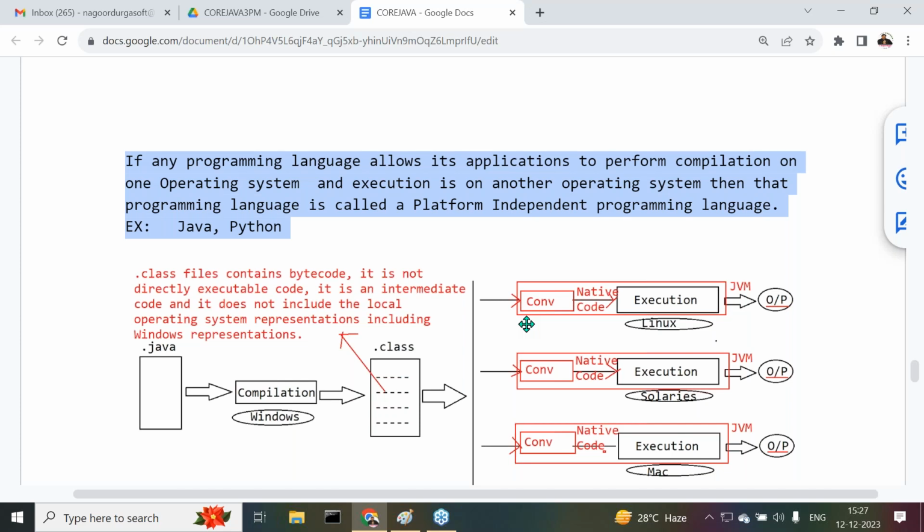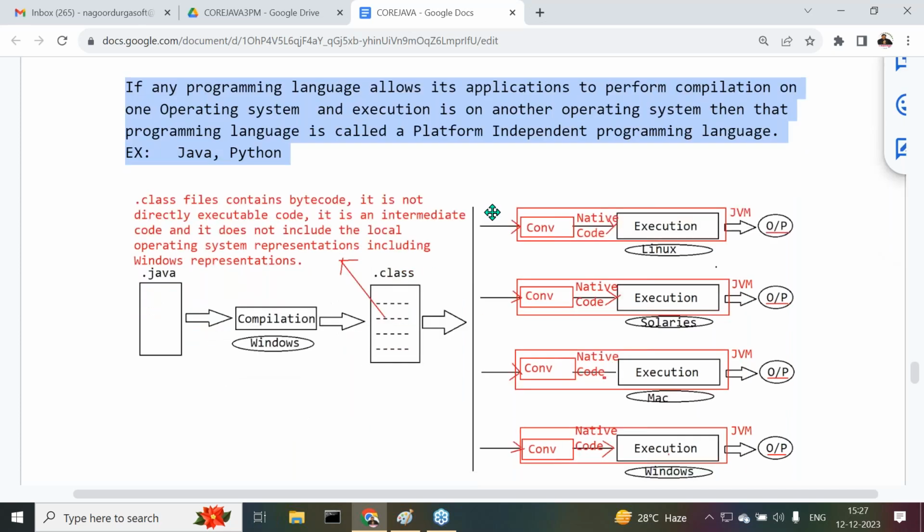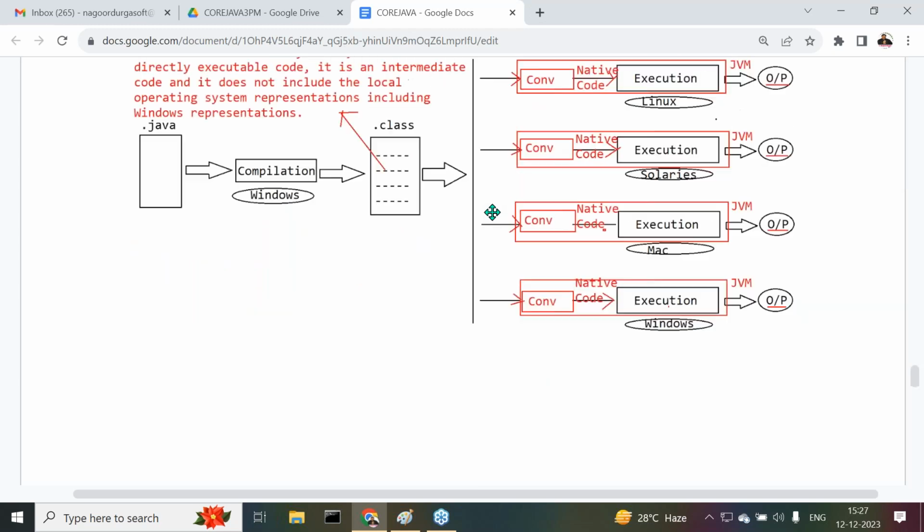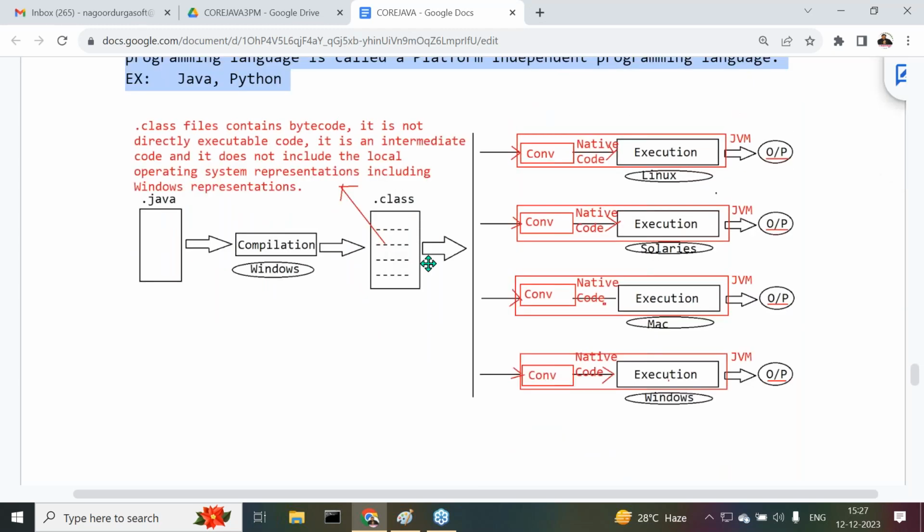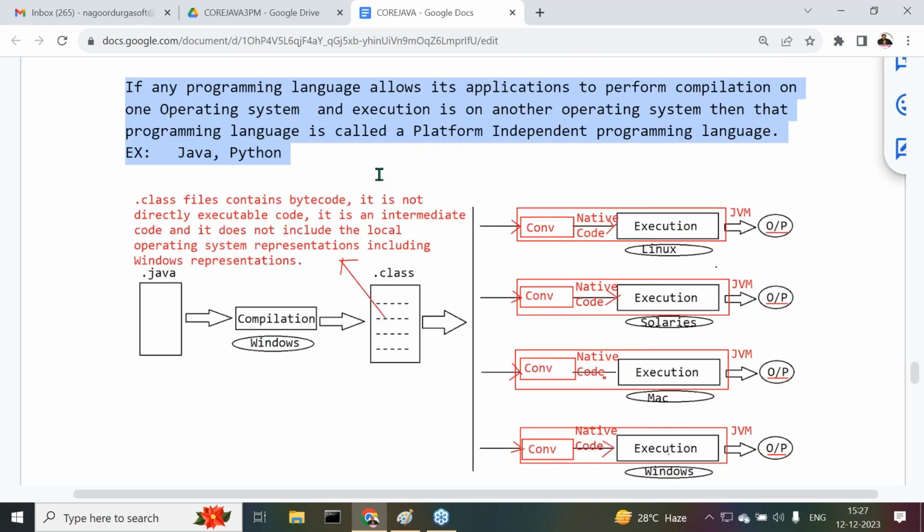Compilation and execution are on two different operating systems, not on the same operating system. Then I gave some diagrammatic representation yesterday. Java is the best example. Java, Python, .NET, all these are platform independent programming languages.